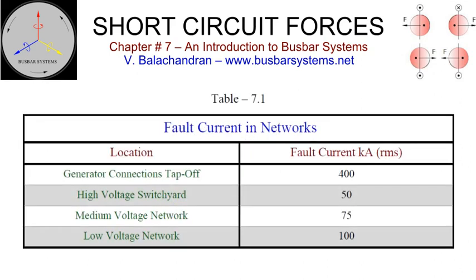The three-phase short-circuit current at some of the locations in the network are as detailed in Table 7.1. Continuous current rating of AC induction and arc furnace and DC metal extraction plants have also seen a phenomenal increase. Short-circuit forces are an important parameter in the development and design of busbar systems.